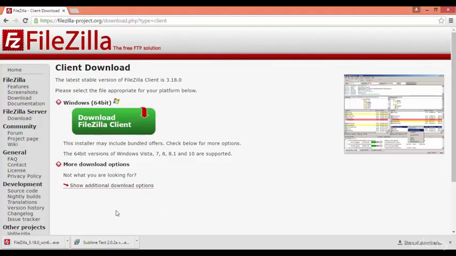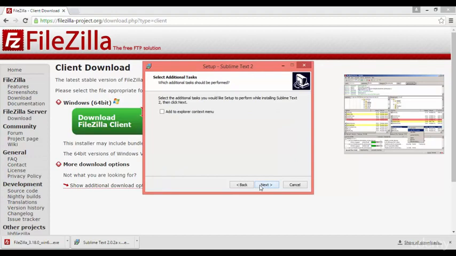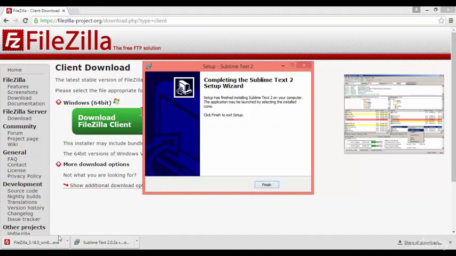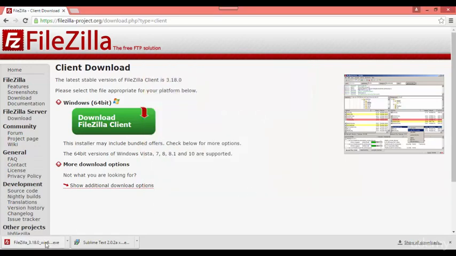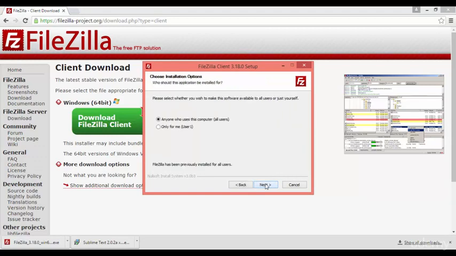Okay, once it's done downloading, please go ahead and install the two files. And we're gonna install the FileZilla client.